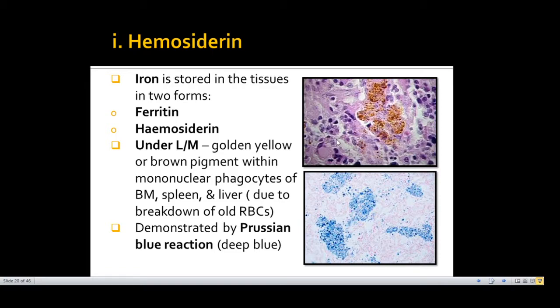To demonstrate it further, you can use the Prussian blue reaction of the Pearl stain. Now what is the principle of this Pearl stain? Pearl stain has colorless potassium ferrocyanide, which reacts with ferric ions of hemosiderin to form deep blue ferric ferrocyanide, and it is detected easily.